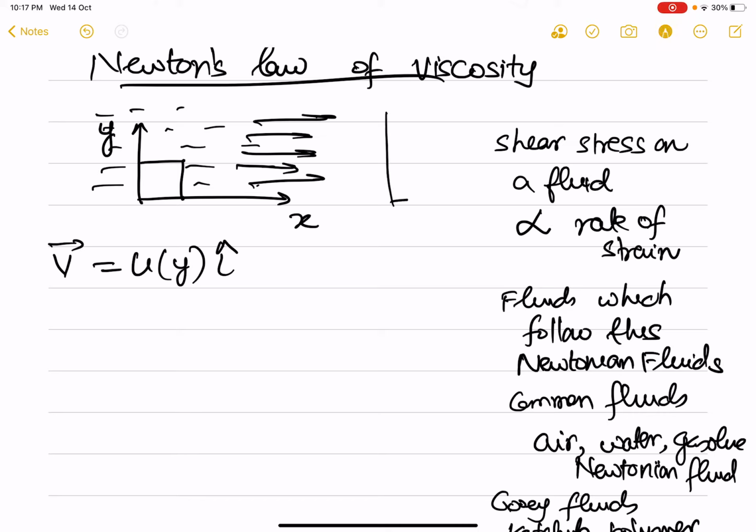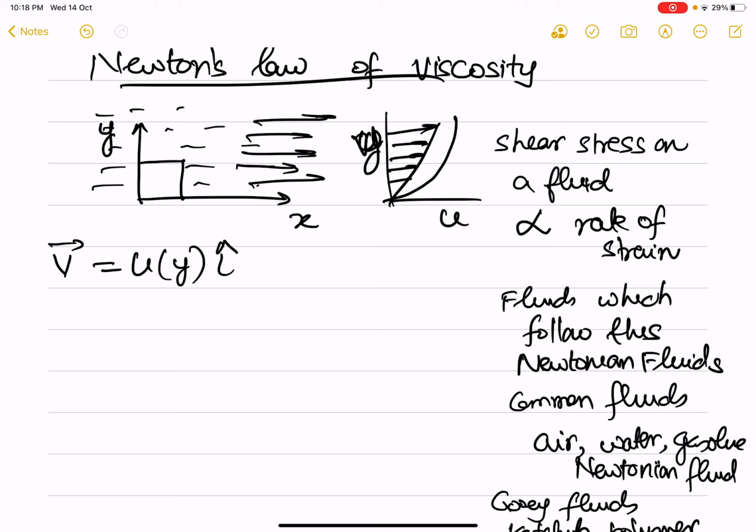If I look at the velocity profile, it could be something like this. It could be a more complex function. So this is the velocity u as a function of y. So this is u, this is y, and it is either a linear or some non-linear function, and there is only one component depending only upon y.